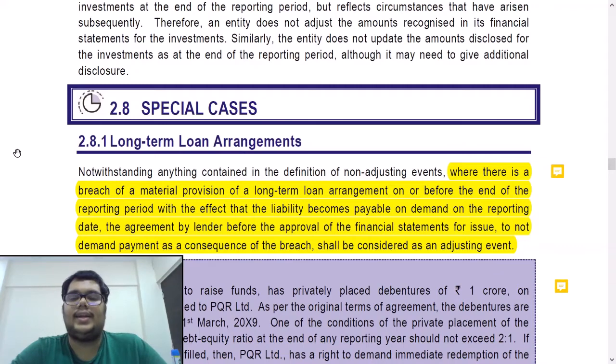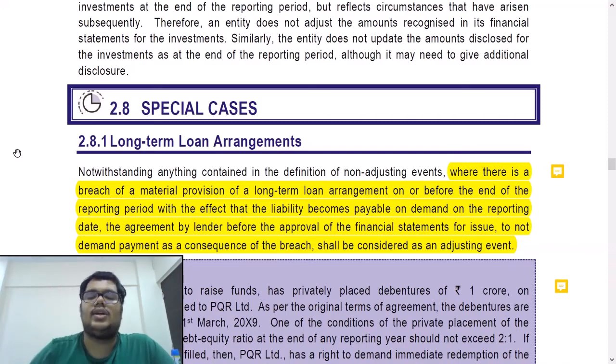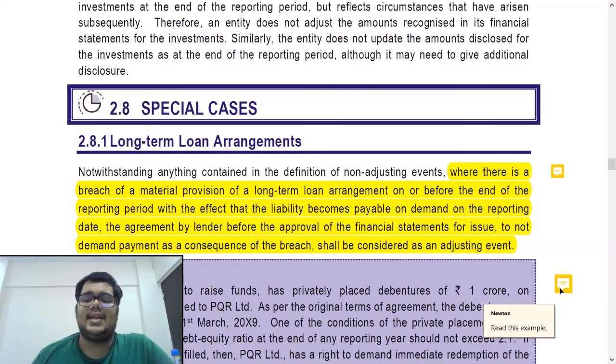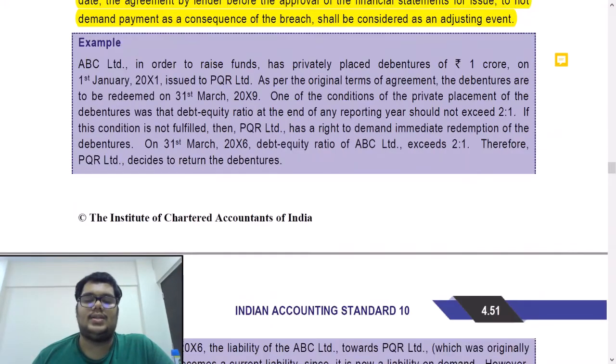So let's read this point again. Where there is a breach of a material provision of a long-term loan arrangement on or before the end of the reporting period, with the effect that the liability becomes payable on demand on the reporting date, the agreement by the lender before the approval of FS for issue to not demand payment as a consequence of the breach shall be considered as an adjusting event. You can read the example given below this to understand it better.